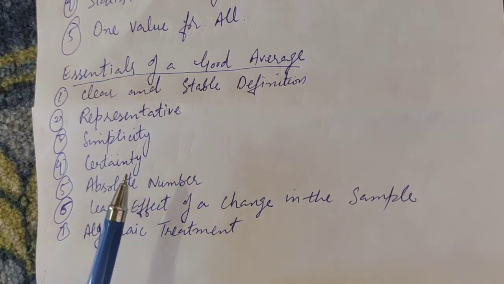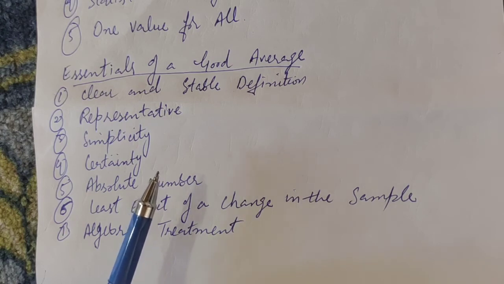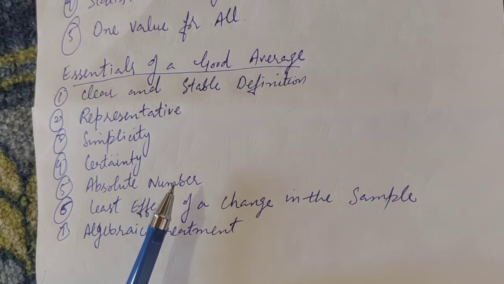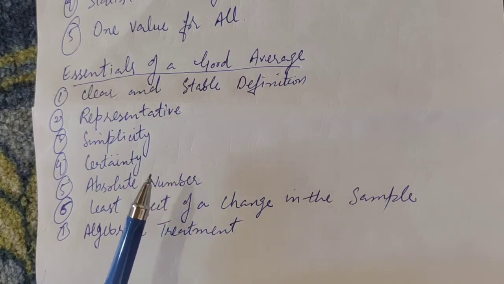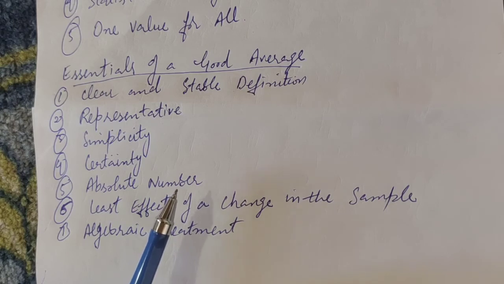Number third is simplicity. Simplicity is another essential feature of a good average. It must be so simple that it is easily worked out. Now, fourth is certainty. A good average must be certain in character. Only then an average value can be used as the basis of statistical analysis. Now, fifth is absolute number. A good average should be an absolute number. A percentage or a relative value does not serve as a good average.